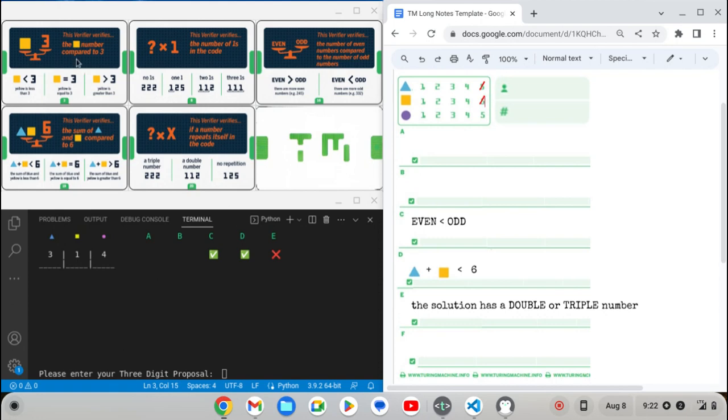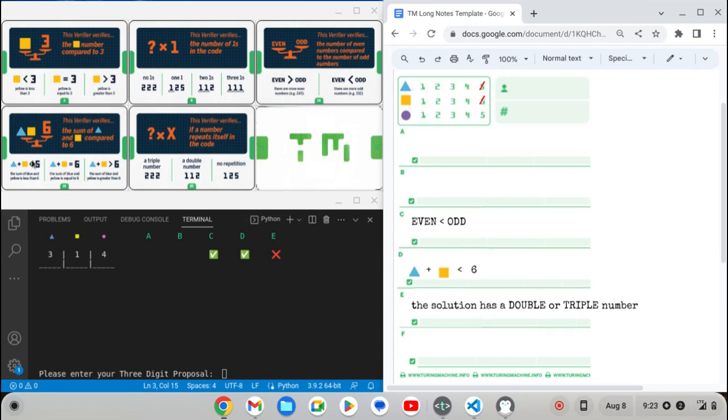So notice that we did not test criteria cards A or B. Since the sum is less than 6, there's some likelihood that there could be at least a single 1. For criteria card A, finding out the value of square, even though there's no 5, potentially 4 could still work. So square could still be greater than 3 and still fulfill criteria card D's requirement that the overall sum has to be less than 6.